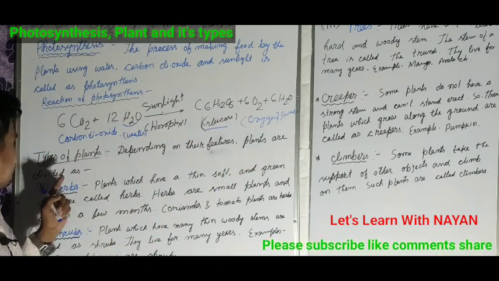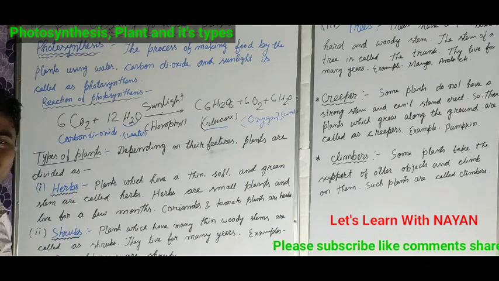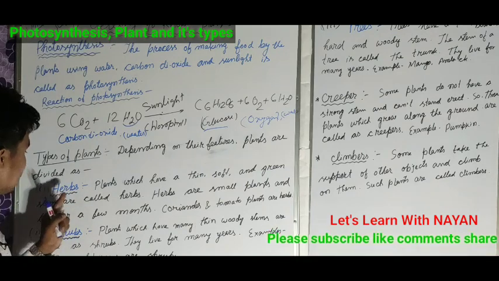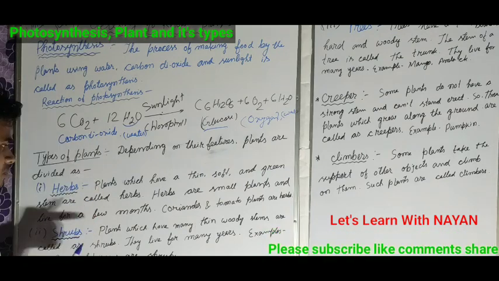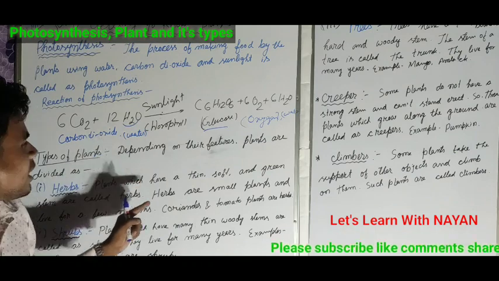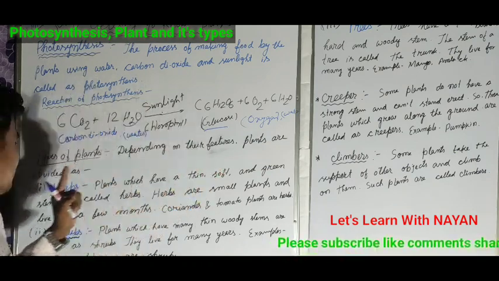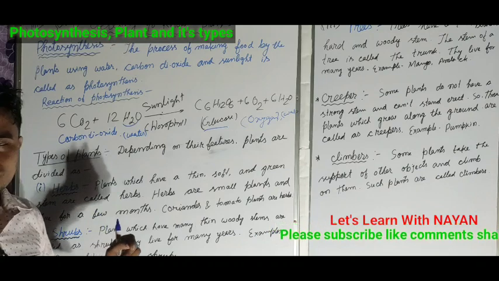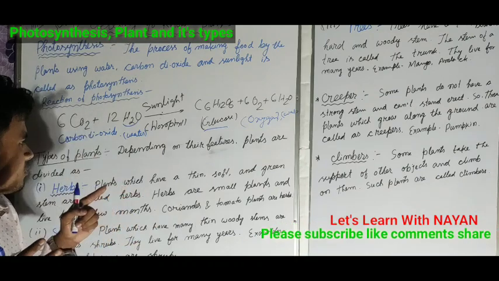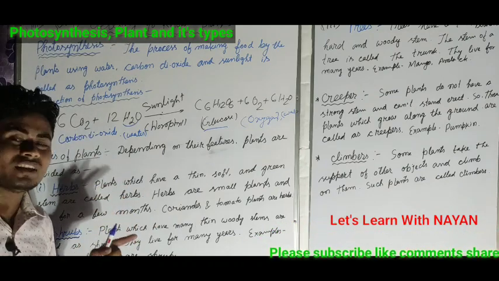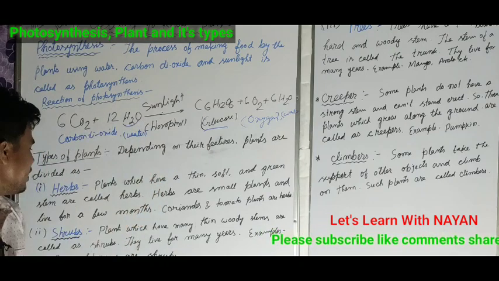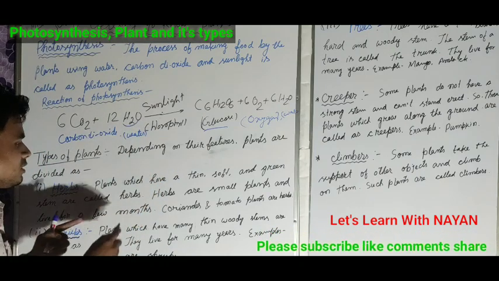Okay, so we are going to discuss now about herbs. What are these herbs? Plants which have a thin, soft, and green stem are called herbs.